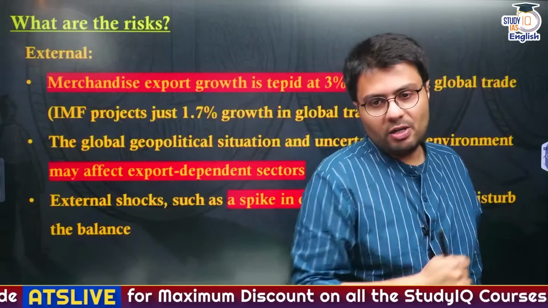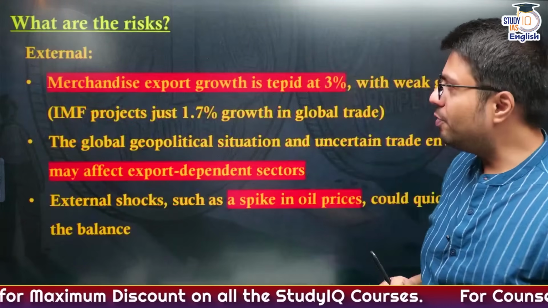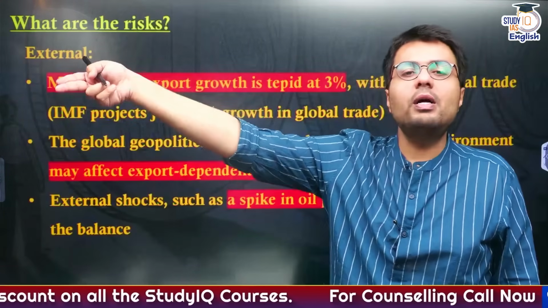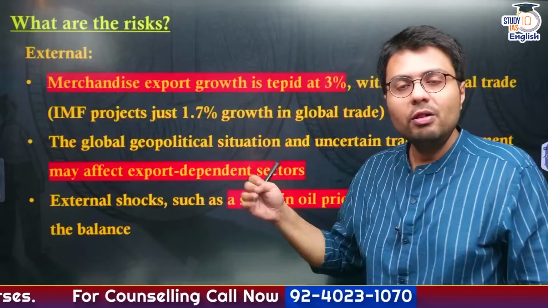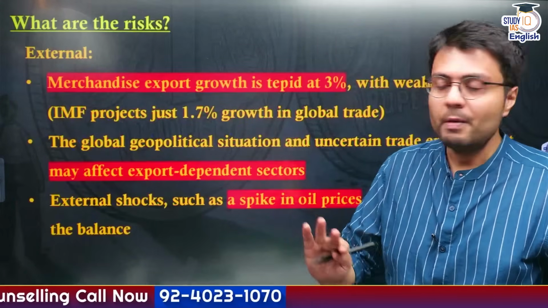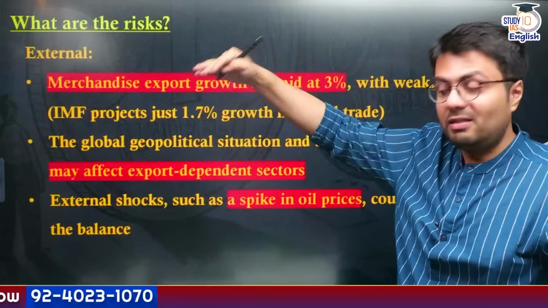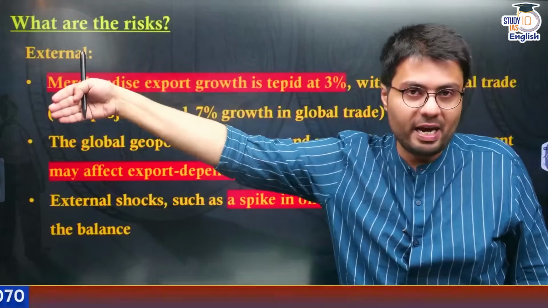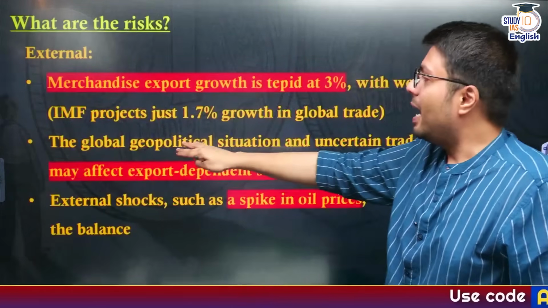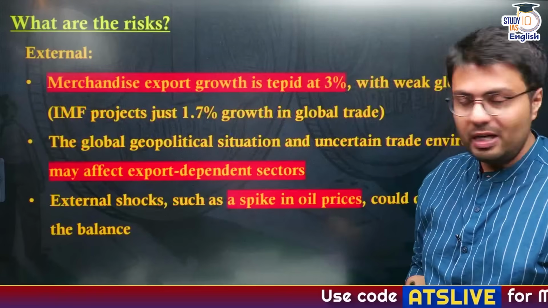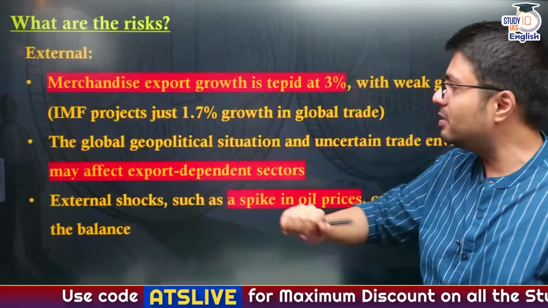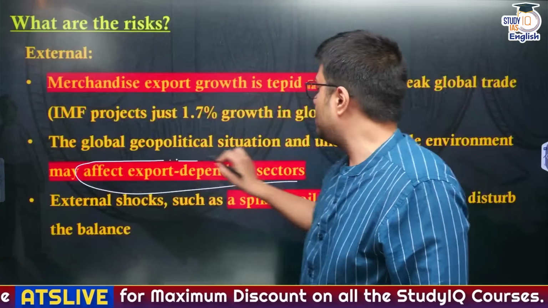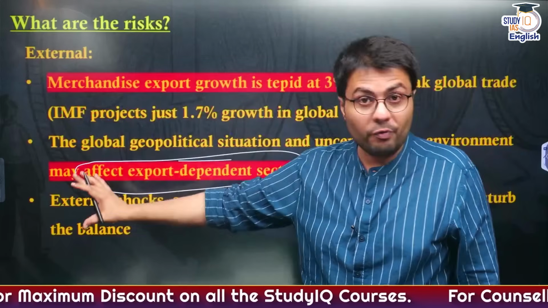Now, what about external factors? First of all, the exports that India makes to other countries are also not growing as expected because globally the growth is not as high as India's. So the demand for export commodities originating from India into foreign markets is low. And the global geopolitical situation and uncertain trade environment, particularly due to reciprocal tariffs of the US, has also affected our export dependent sector, particularly the service sector.